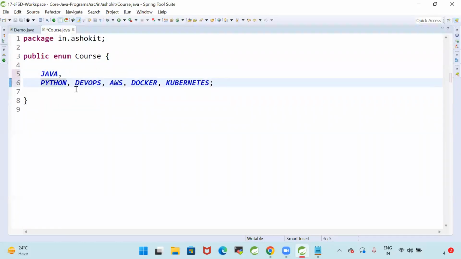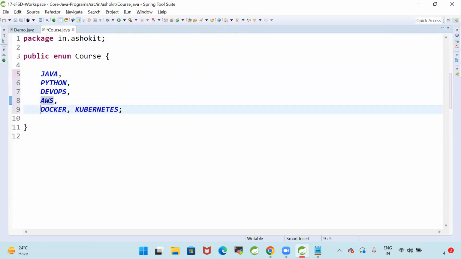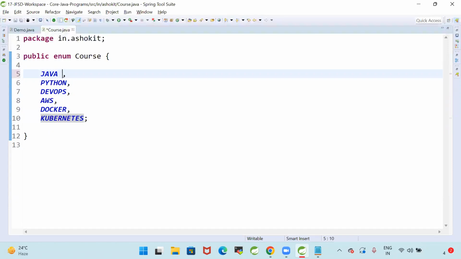Course: Java, Python, DevOps, AWS, Docker, Kubernetes, like this.